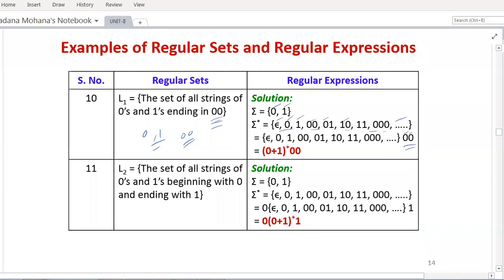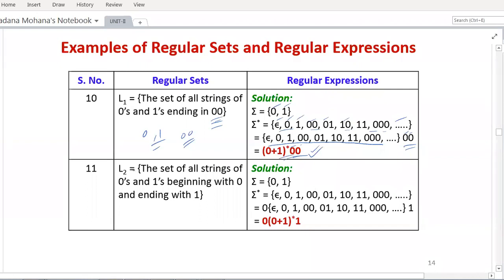Now what is this value? This entire value is nothing but 0 plus 1 whole closure, then concatenated with 0 0. Whenever you expand this, you will get the above expression only. But when you concatenate 0 plus 1 whole closure with 0 0, what do you get? Epsilon 0 0, you get 0 0. 0 0 0 0, 0 0 0 0, 1 0 0, 1 0 0. See, everything ends with 0 0 at the right end. So it satisfies our given condition. Therefore, this is our final regular expression.